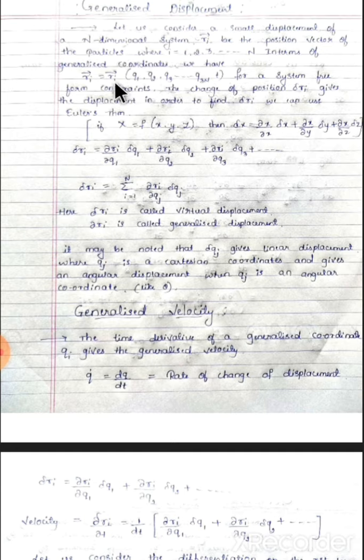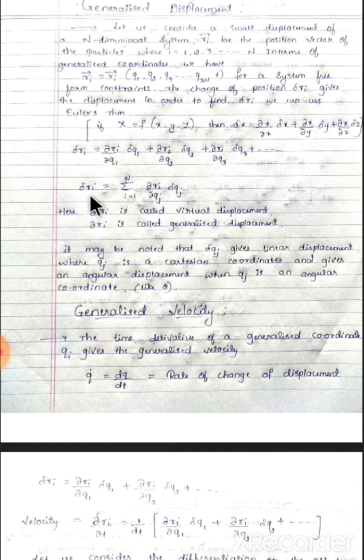Nothing else is there. I just wrote the equation using Euler's theorem. So delta Ri, for j equals 1, 2, 3 and so on up to n terms, is the summation over j from 1 to n of dou Ri by dou qj into delta qj, where delta Ri is called the virtual displacement and dou Ri by dou qj is called the generalized displacement.